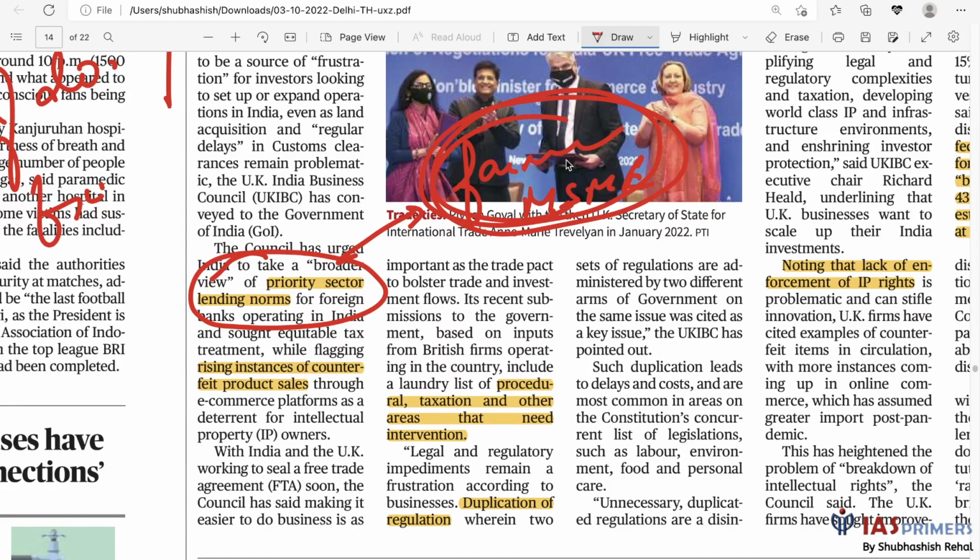Now, naturally, giving loans to farmers may not be profitable. Farm loan waivers, we hear about this. So this is not good for the business. The companies from the UK have raised a concern on this: priority sector lending norms. Now, why do we have priority sector lending norms? We have it to ensure financial inclusion, right? So another concept.